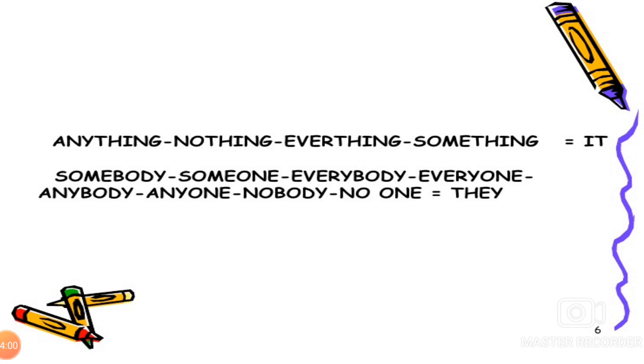Anything, nothing, everything, something are equal to it. Somebody, someone, everybody, everyone, anybody, anyone, nobody, no one are equal to they.